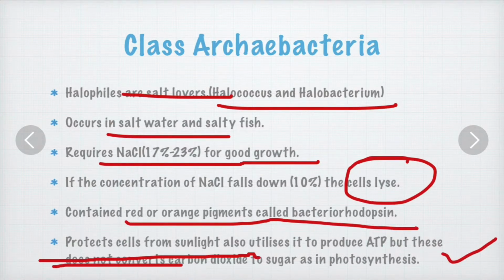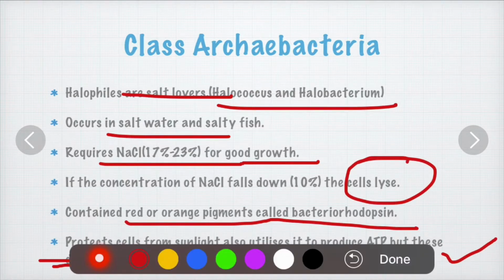It does not convert any carbon dioxide into sugar. It is not like in the photosynthesis process. It only utilizes the sunlight to produce the energy molecule that is ATP.